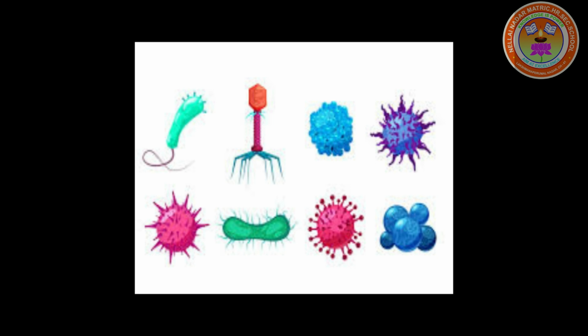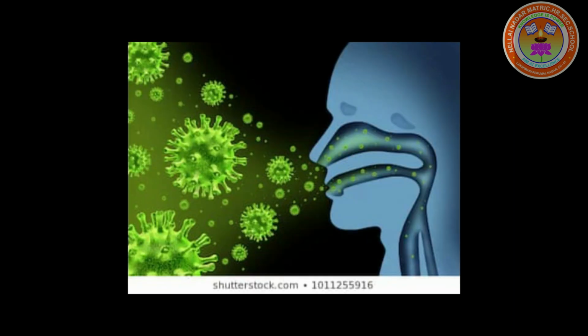The different types of diseases are communicable and non-communicable diseases. First, we are going to deal with communicable diseases. Communicable diseases spread from one person to another. They spread through air, water, food or vector.